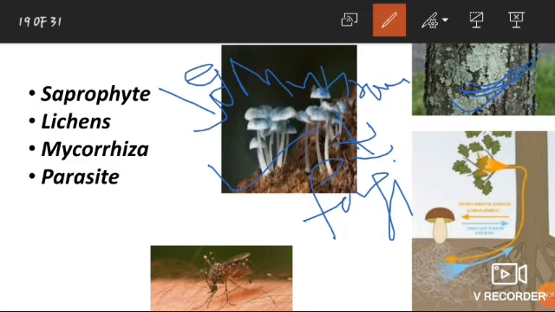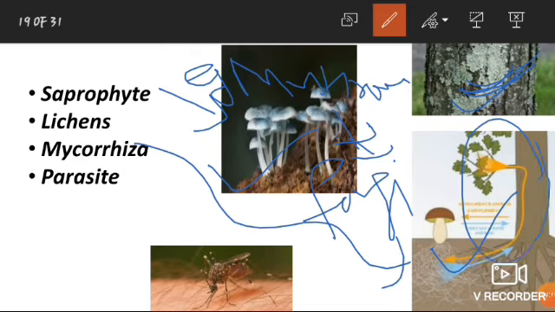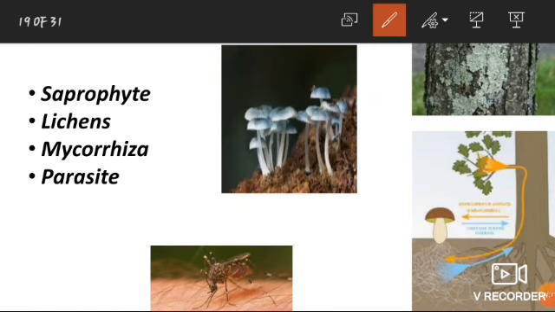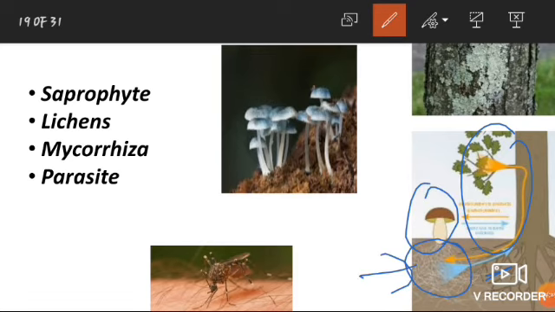This is the diagram of mycorrhiza. This is the roots of higher plant and this is fungi. Fungi helps in water uptake, mineral uptake, and protection to the plant, and the plant provides food to the fungi.